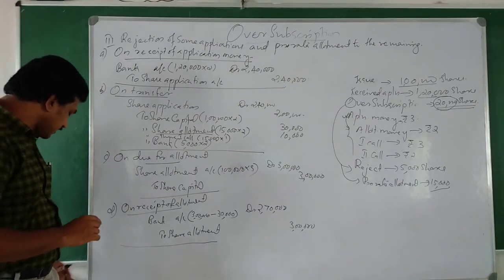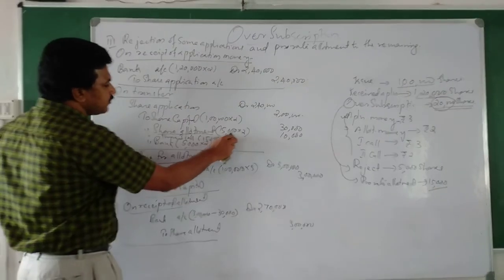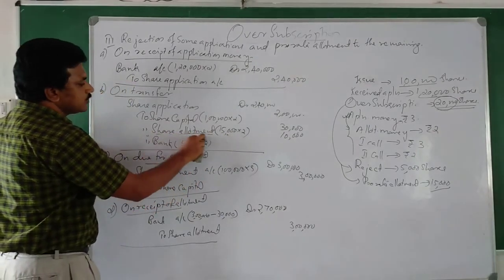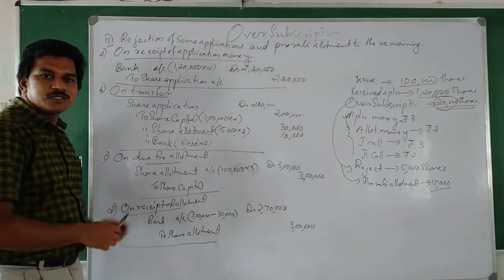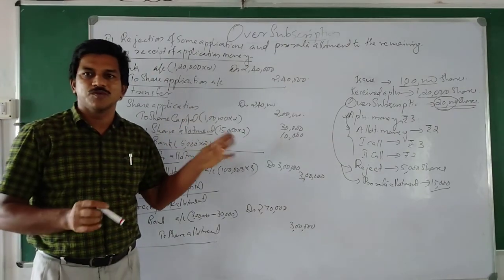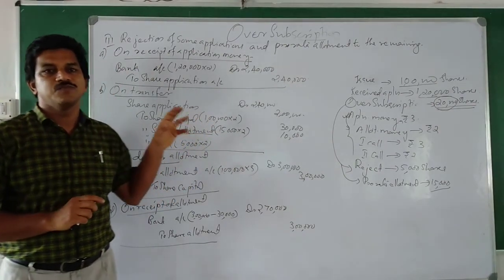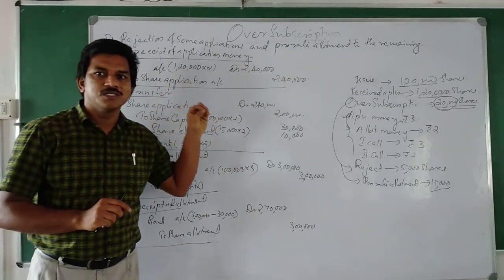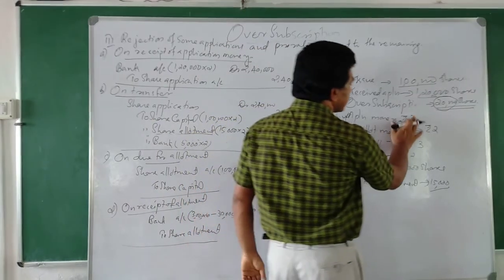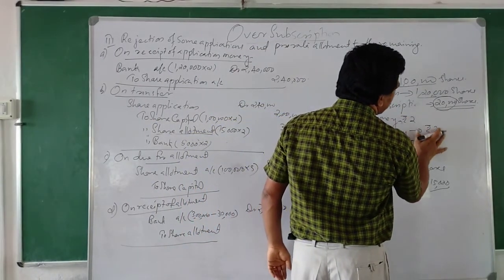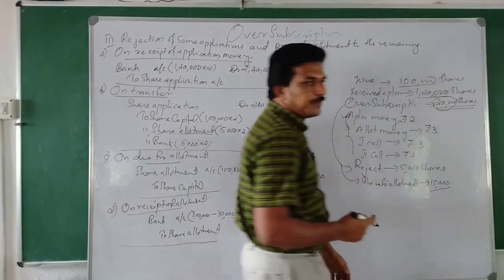Okay? That type of problem we will discuss later. Now we need to study this one only. So in the next class we will discuss such a problem, where application money is more than allotment money. Here now the application money is 2 and allotment money is 3 only.